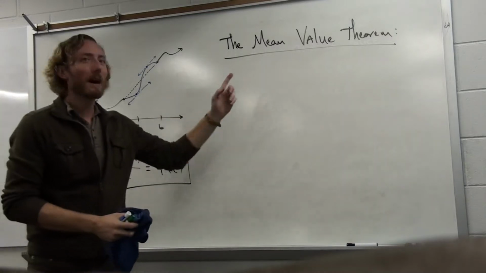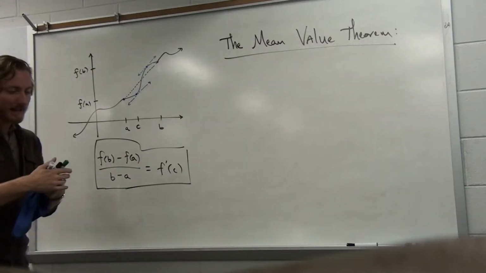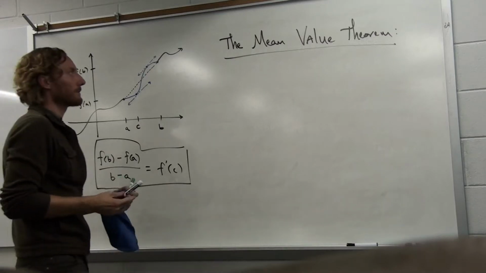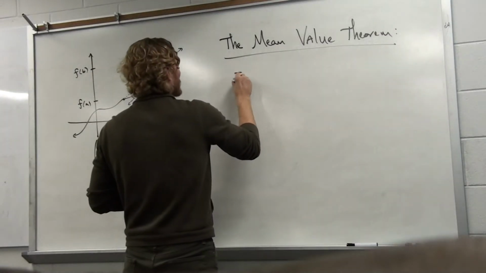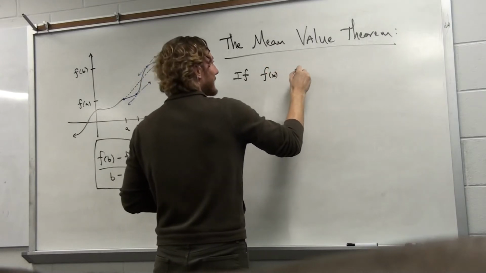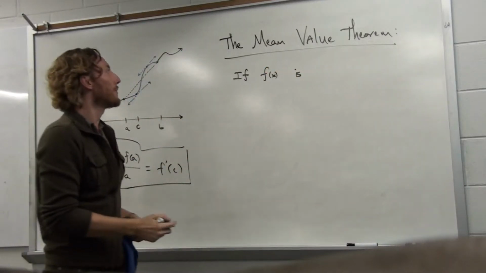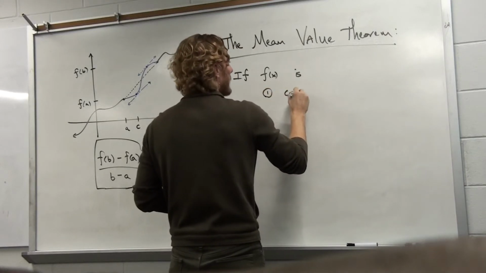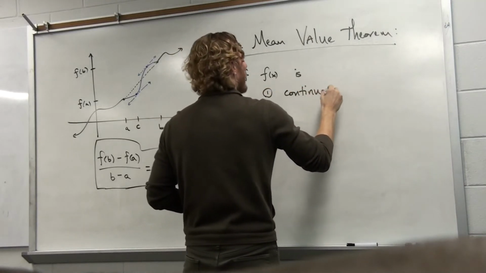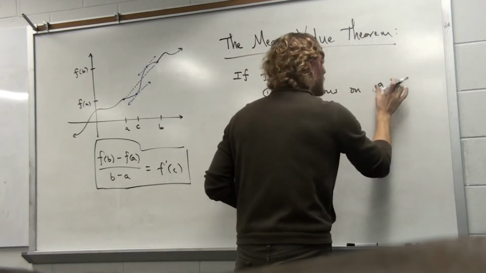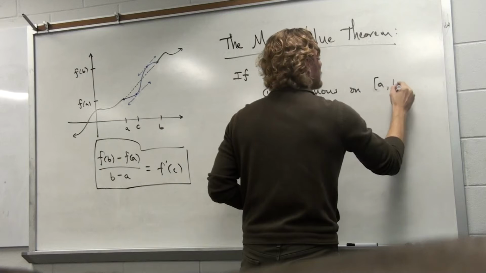And the idea behind this is actually referred to mathematically as the mean value theorem. So what does the mean value theorem say? The mean value theorem says that if a function f of x has to be two things, if a function is first continuous on the closed interval a to b.